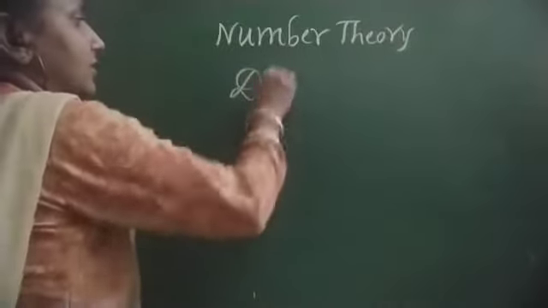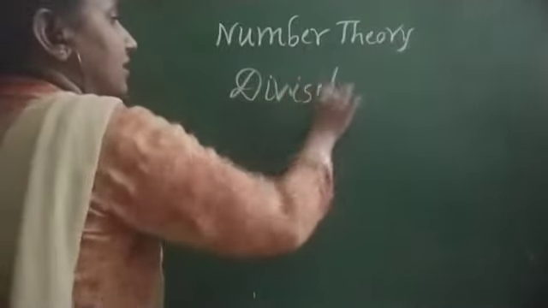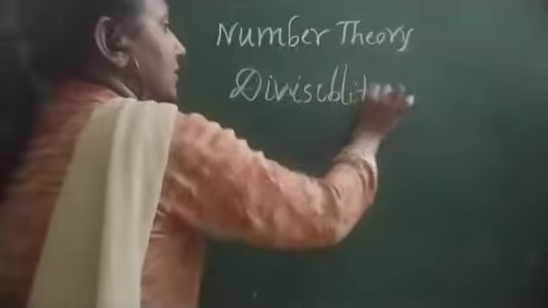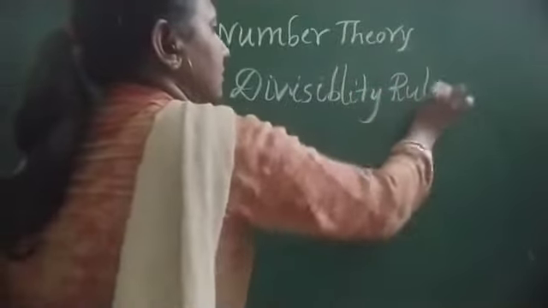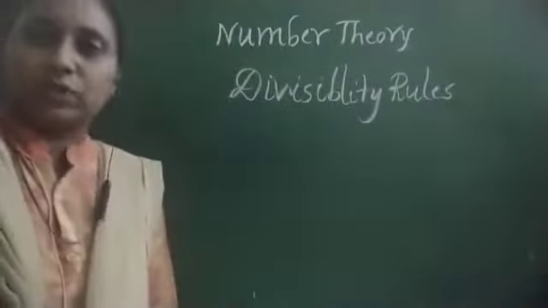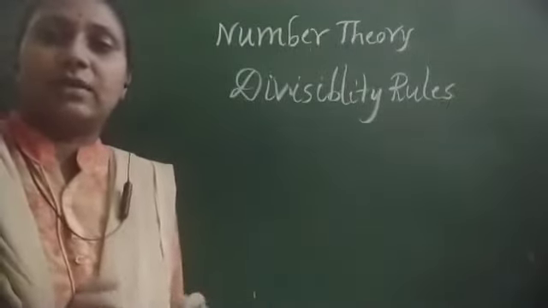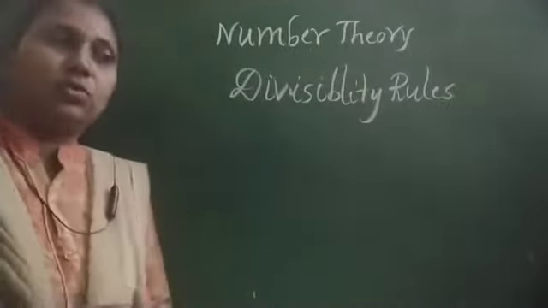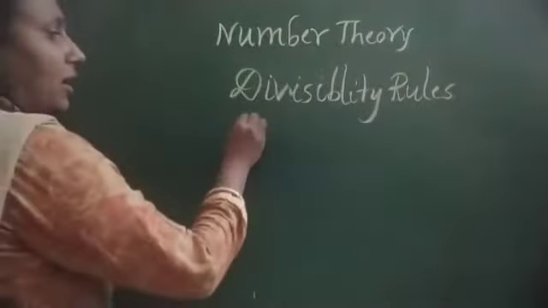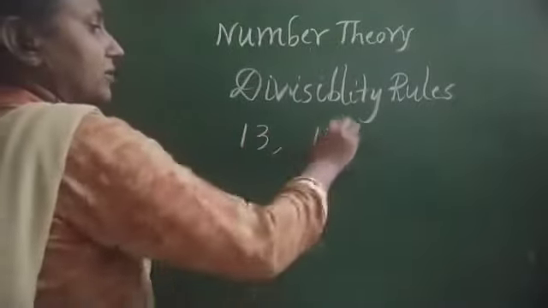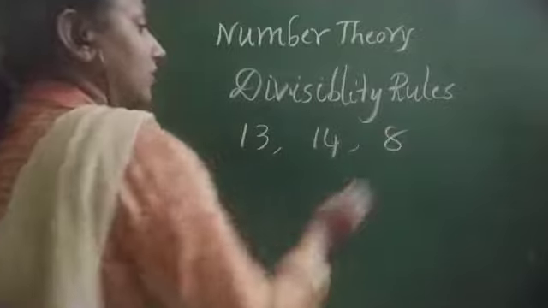What are the divisibility rules we are using in our divisions? See, first of all, if you take any number, it should be divisible by 2 or not. How do we observe whether the number is divisible by 2? For this, I am going to take 13, 14 and 8, whatever it may be.